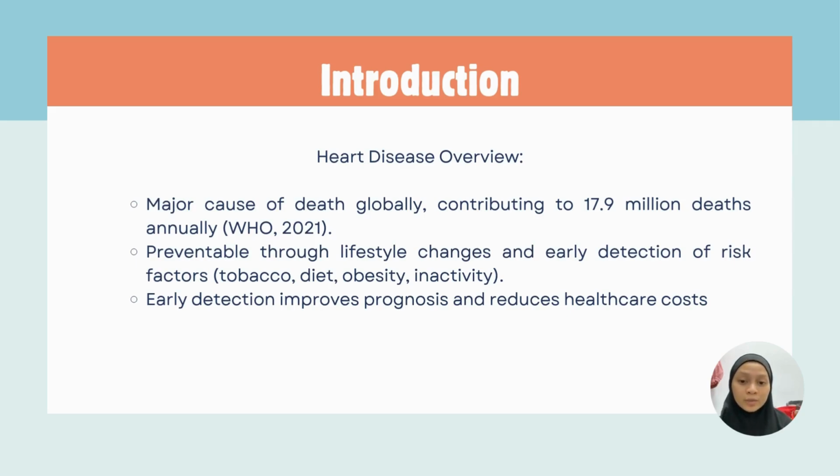So I will be talking about heart disease prediction using age and resting blood pressure, which is the K nearest neighbors approach. As we all know, heart disease is a major global health issue, contributing to about 70.9 million deaths annually, according to the World Health Organization in 2021.